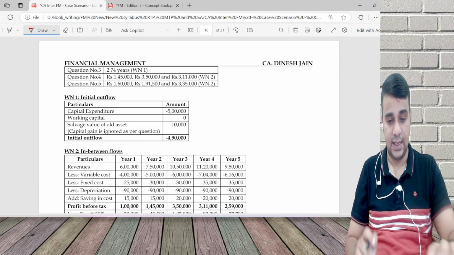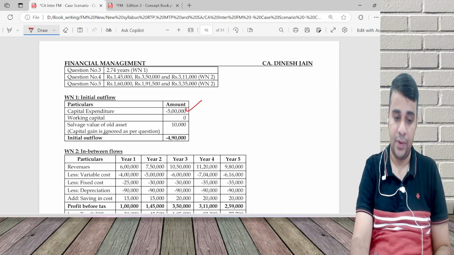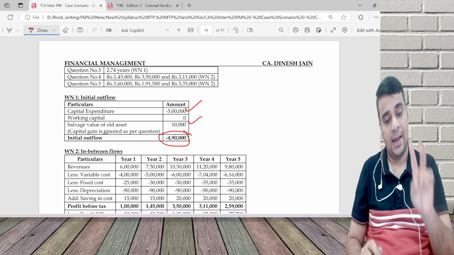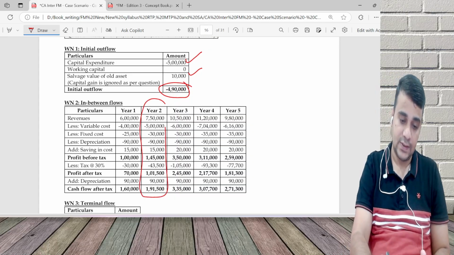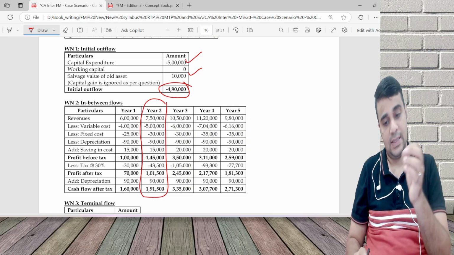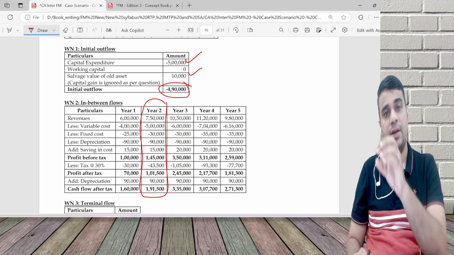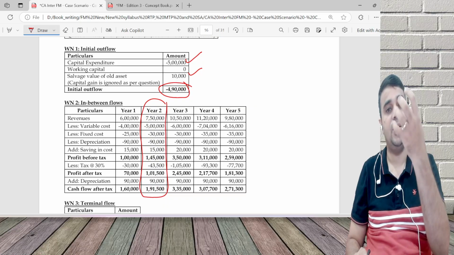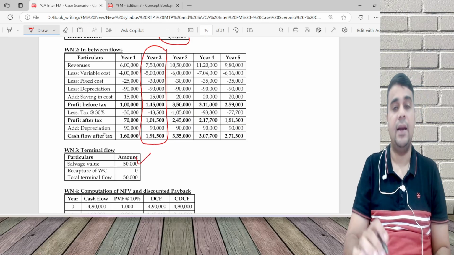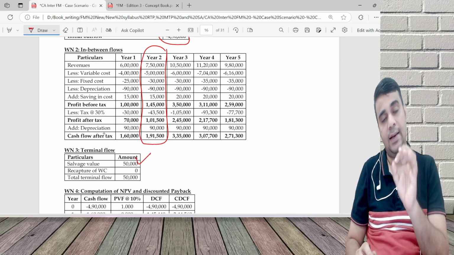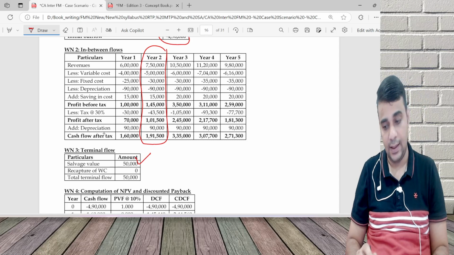So you see the detailed calculation: capital expenditure, salvage value. I get 490 initial outflow. I showed you calculation for year 2. Similarly, you can do year 1, year 3, year 4, year 5, and then you sell your machine, get salvage value of 50,000, and club these cash flows and calculate NPV.